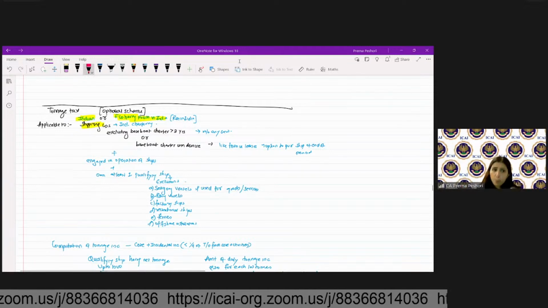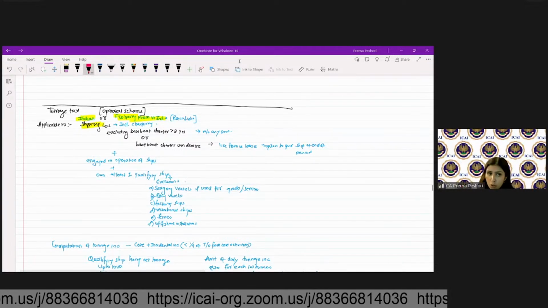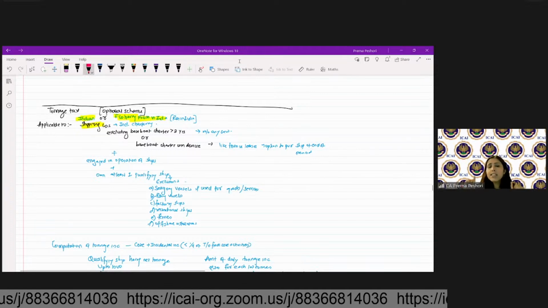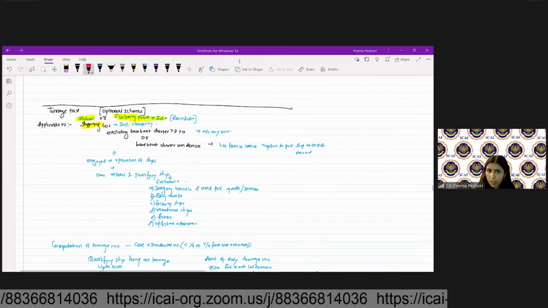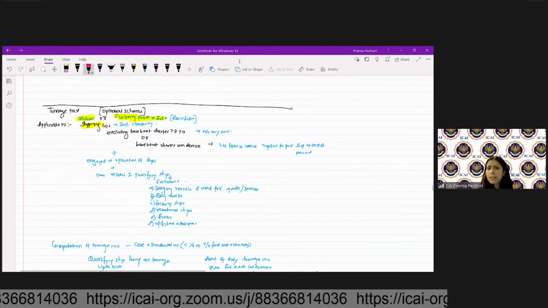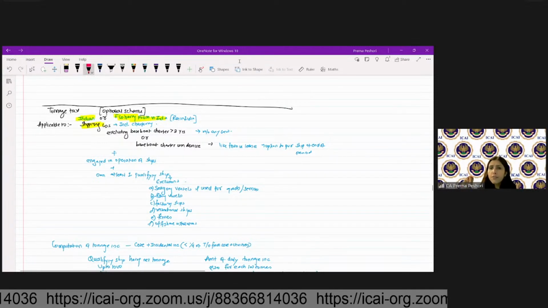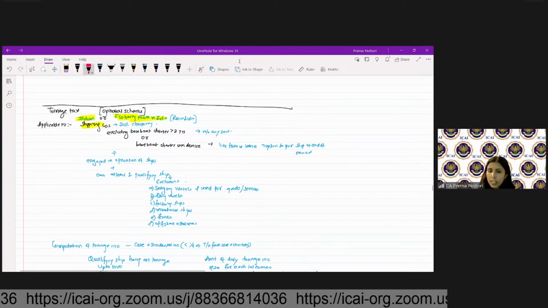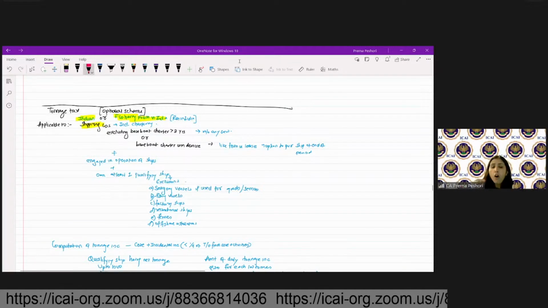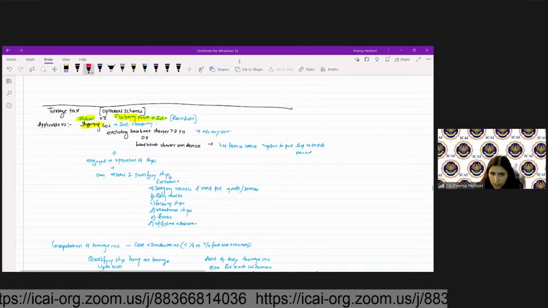So the company should be a shipping company engaged in the operation of ships and should own at least one qualifying ship. There are certain exclusions, for example, sea-going vessels if used for goods or services, fishing vessels, factory ships, recreational ships, ferries, offshore installation; those are not qualifying ships.